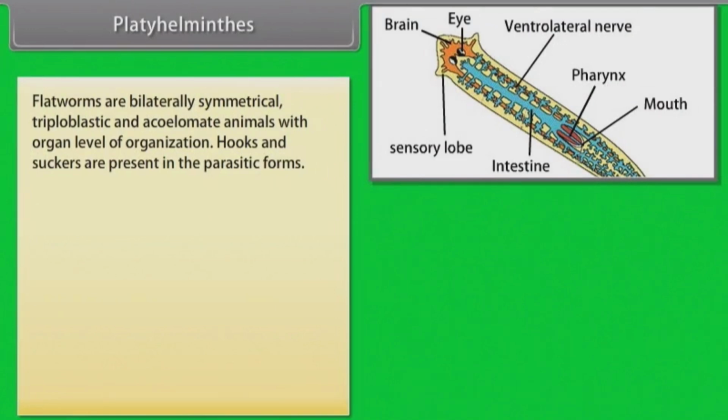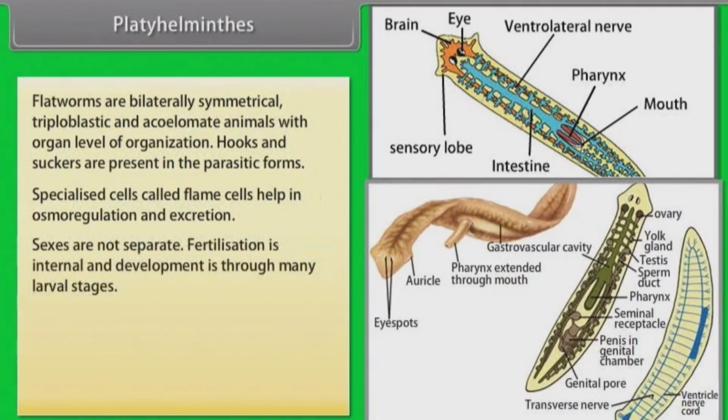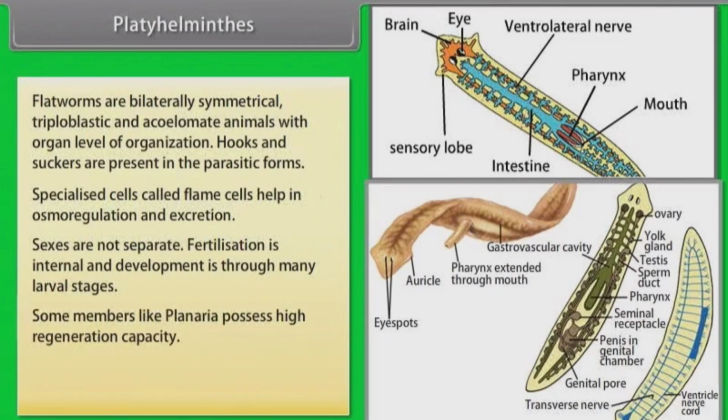Hooks and suckers are present in the parasitic forms. Specialized cells called flame cells help in osmoregulation and excretion. Sexes are not separate. Fertilization is internal and development is through many larval stages. Some members like Planaria possess high regeneration capacity. Example, Taenia, that is tapeworm, Fasciola, that is liver fluke.